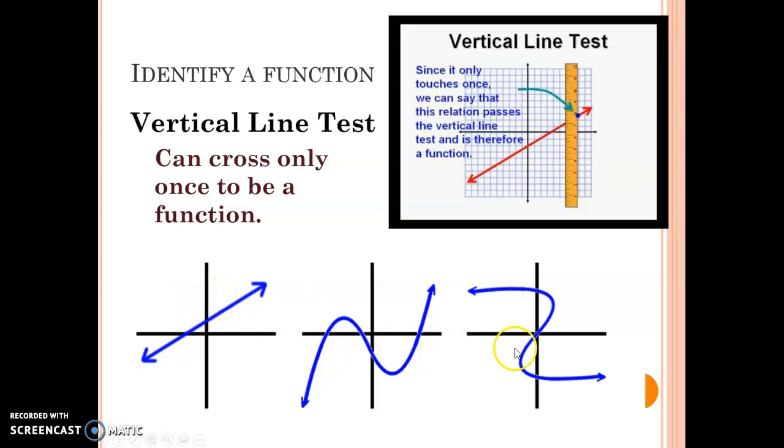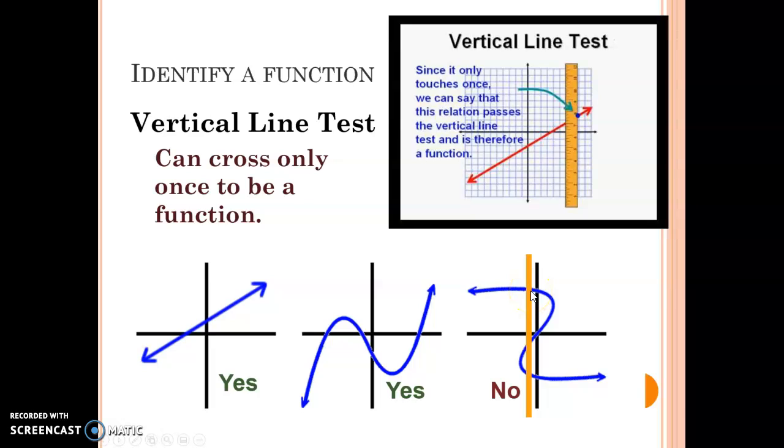Now I've got 3 graphs right here. The first one clearly is a function because it's the same example. But is this second one a function? If we were to put a vertical ruler, we would only cross one time. So yes, this second one is a function. However, this third one is not looking good, because if we put a ruler right in the middle here, we would cross 3 different times. So that would be a yes, yes, no, because we are crossing more than once.